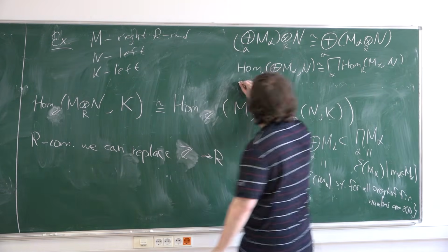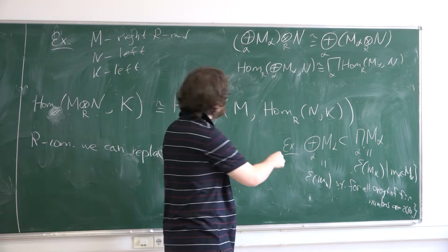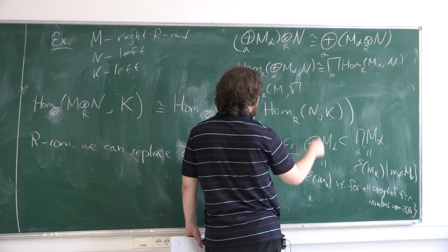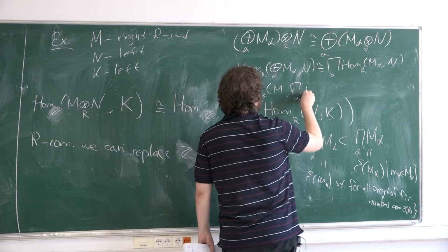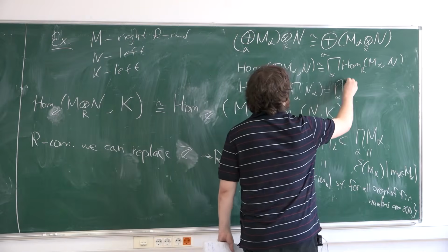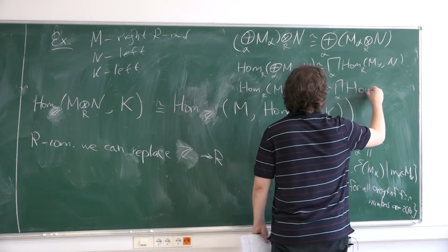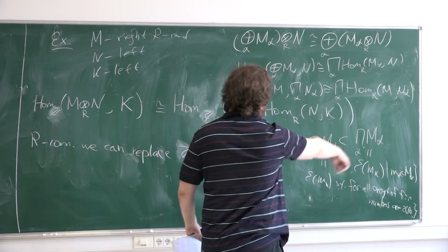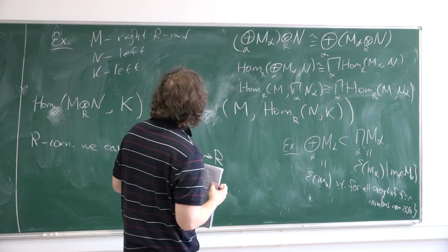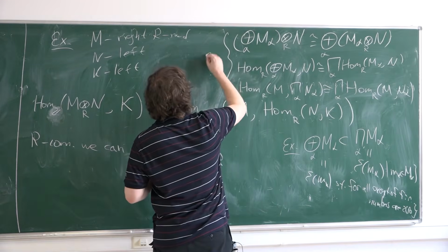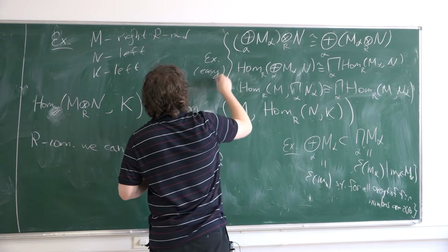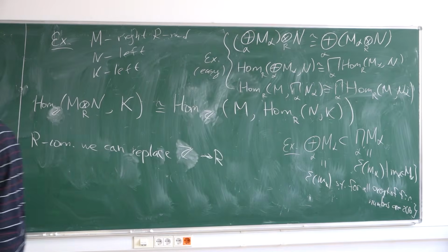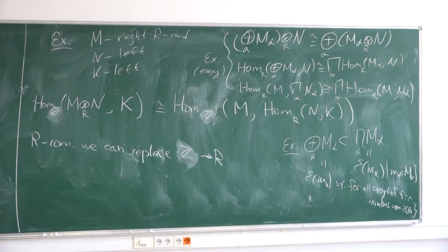Okay. And if you have Hom from M to a direct product of modules, this is the same thing as the direct product of Homs. This is an exercise, a kind of easy exercise. It's so easy that maybe we will not check them in seminars, but maybe I will ask you them on the exam.